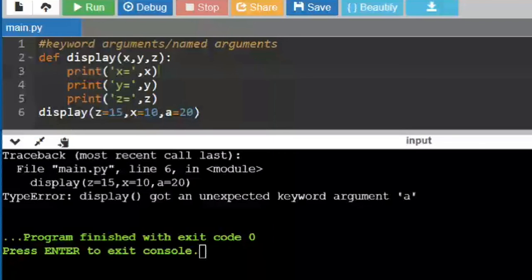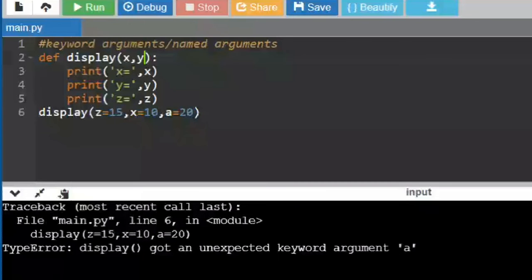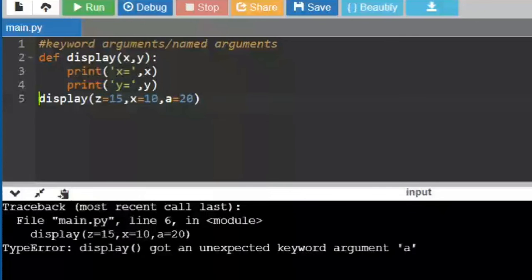Let me give you another example. Say that I'm just having two arguments like this. I said X is equal to 10, and later on I'm saying 20. So here I gave a combination of keyword arguments and non-keyword arguments. The arguments without a key are called non-keyword arguments. The arguments with the keyword are called keyword arguments. Let me show you the output, what you get.